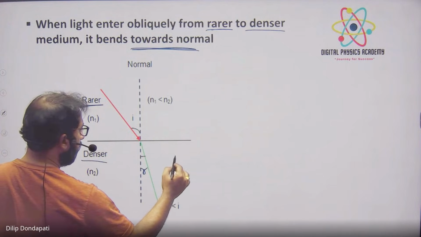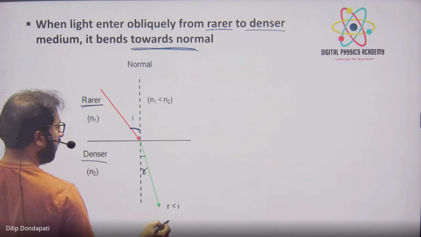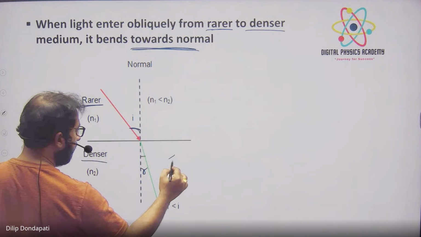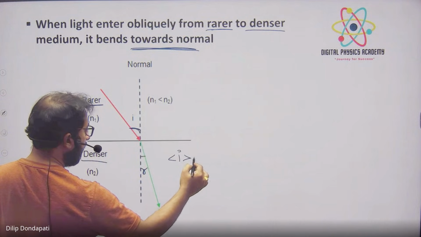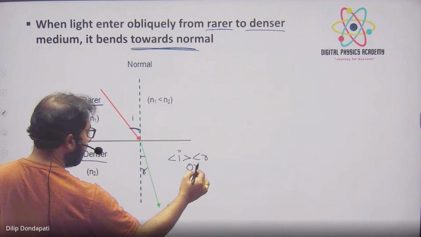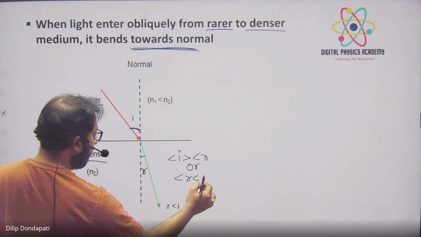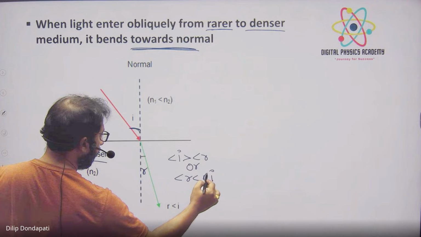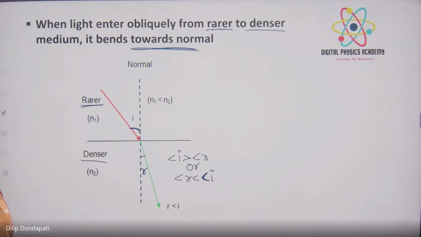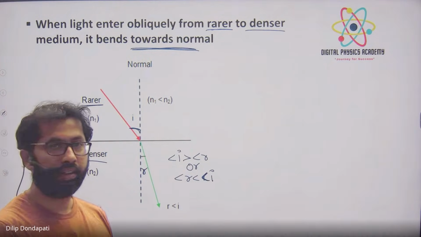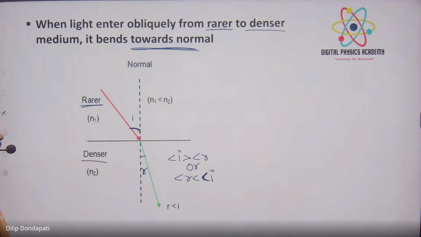Angle i is greater than angle r, or I can write as angle r is less than angle i. So when entering from rarer to denser, it bends towards normal.